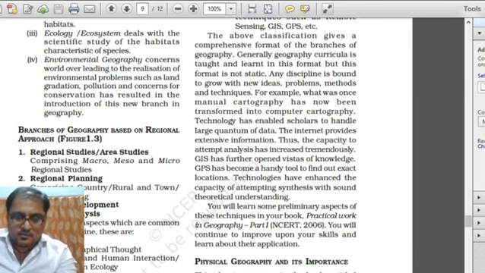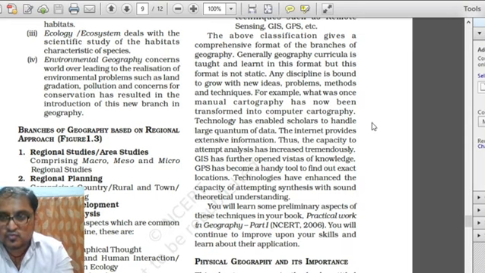For example, here it is given that what was once manual cartography has now been transformed into computer cartography. That is, the tools and techniques which we use to map right now, earlier used to be done by human beings themselves in the form of manual cartography, and now it is transformed into computer based cartography.